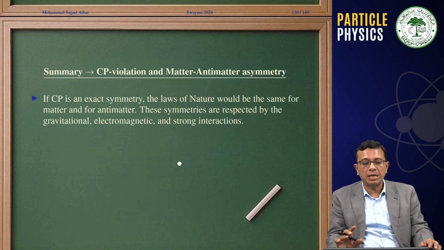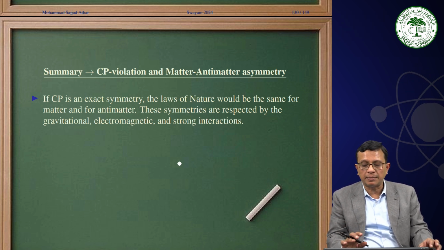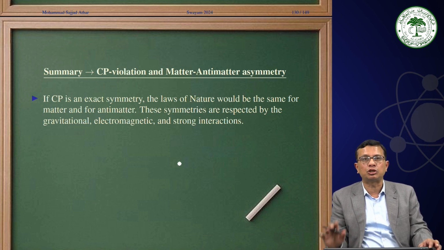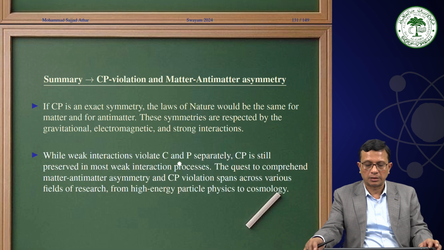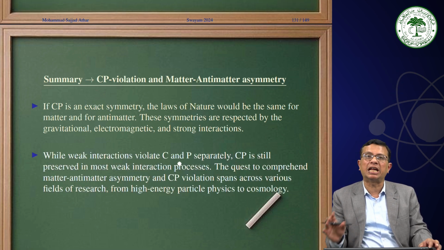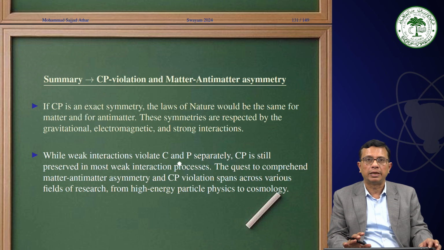Now, if CP is an exact symmetry, the laws of nature would be the same for matter and for antimatter. These symmetries are respected by gravitational, electromagnetic, and strong interactions. While weak interactions violate C and P separately, as we have discussed in detail, CP is still preserved in most weak interaction processes.